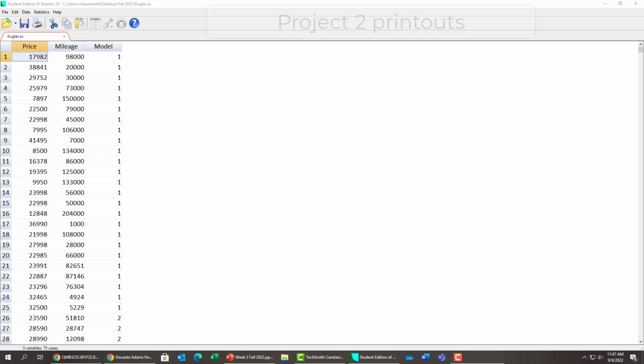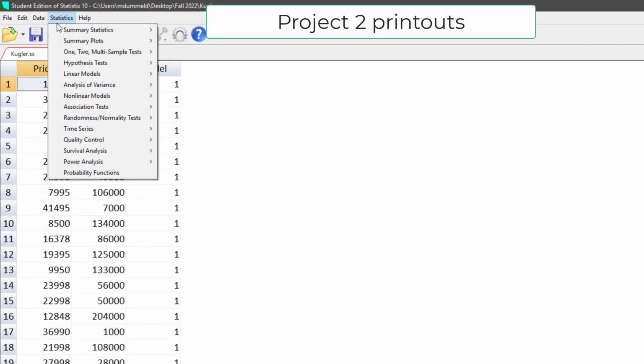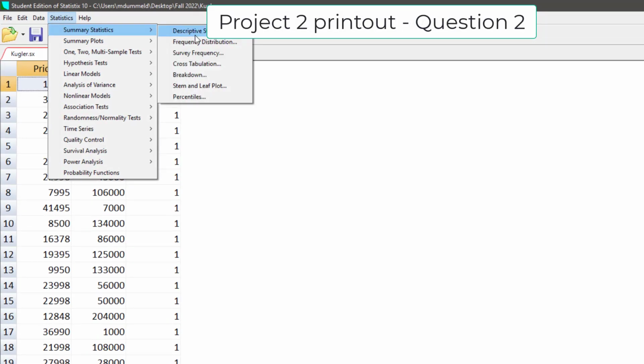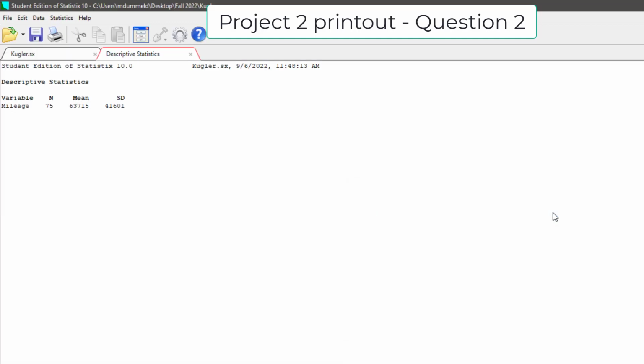For Project 2, we need some descriptive statistics for your sizes and mileages. So I'm going to go to Summary Statistics, Descriptive Statistics. I'm going to click on that, and I'm only going to need the size or mileage. Again, this is Project 2, Question 2. I need the sample size, the mean, the standard deviation, and nothing else. And there's your printout, in a nice 10 font. This should transfer over to the project nicely.